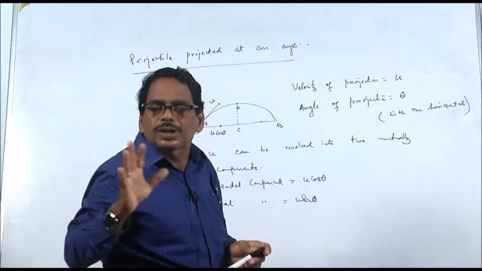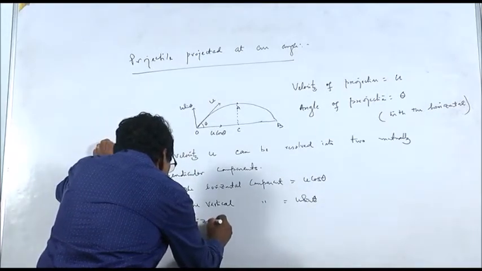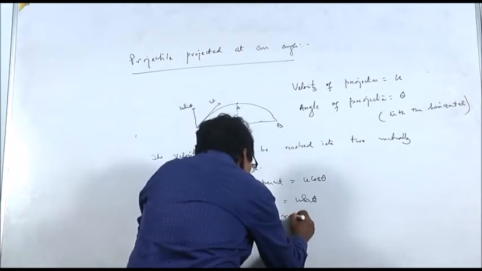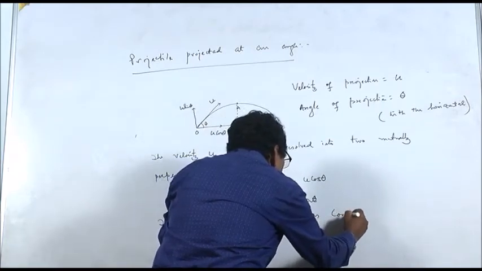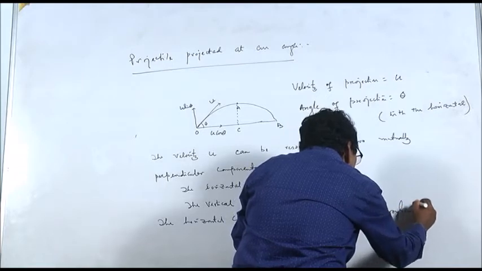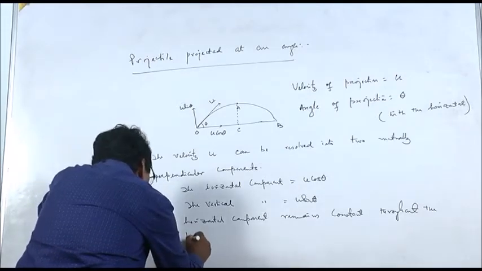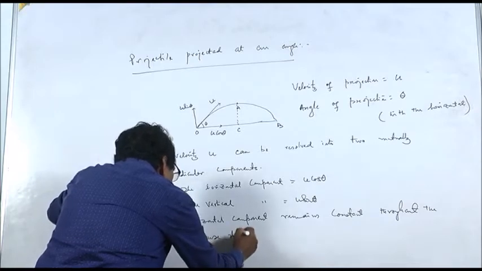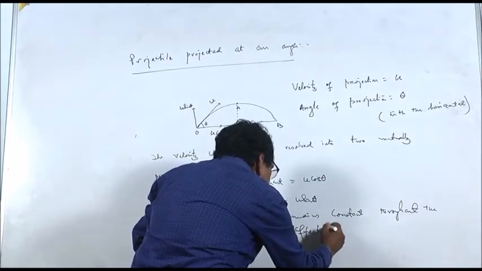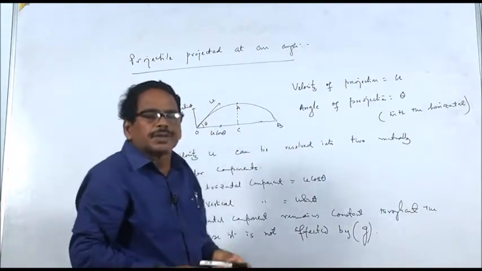The horizontal component remains constant throughout the motion because it is not affected by g. So the horizontal component remains u cos theta always.